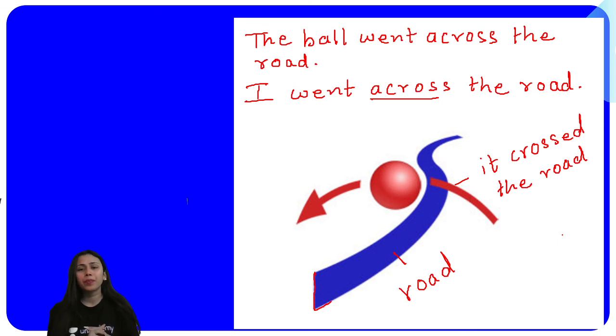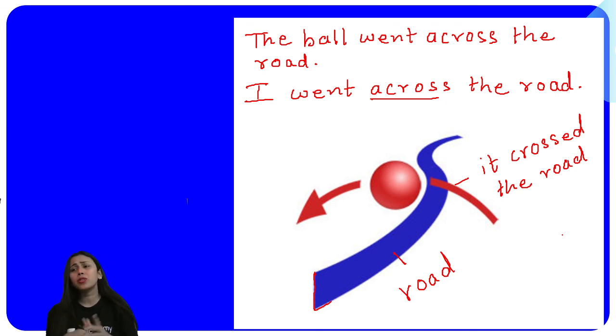Let's recapitulate first of all, before we are done with the session. Today we are done with the preposition chapter. Part 1 we had done, and today we covered part 2. So I hope you have understood every single example and type. Initially we learned what prepositions are and where we use them. Prepositions are words that we use to establish a relation between two things, and they also tell you about location, direction, movement, and time.